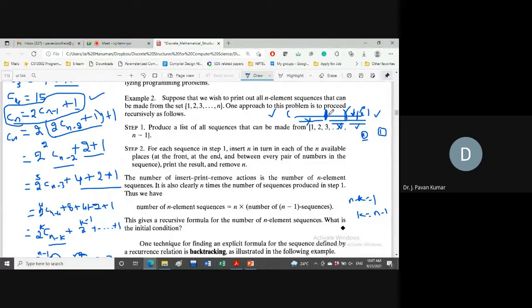We solve it by dividing the problem into a subproblem: by performing one comparison, we say you search in this particular second half only. You need not consider the first half, because the key is greater than this mid value. So whatever the size n we have, we are reducing it by n by 2. The next input size will be n by 2 only, that is, within these n by 2 elements we have to search.